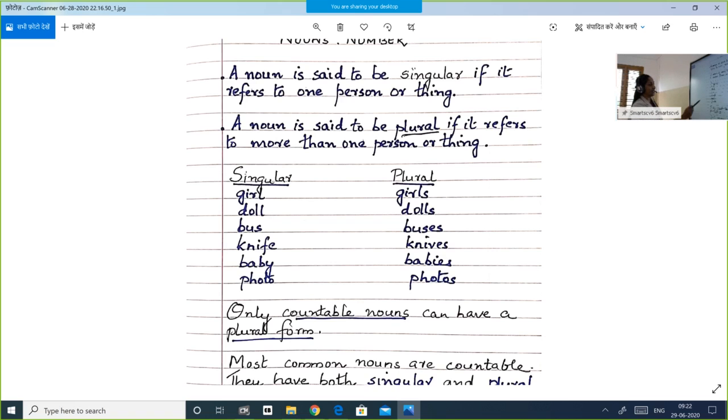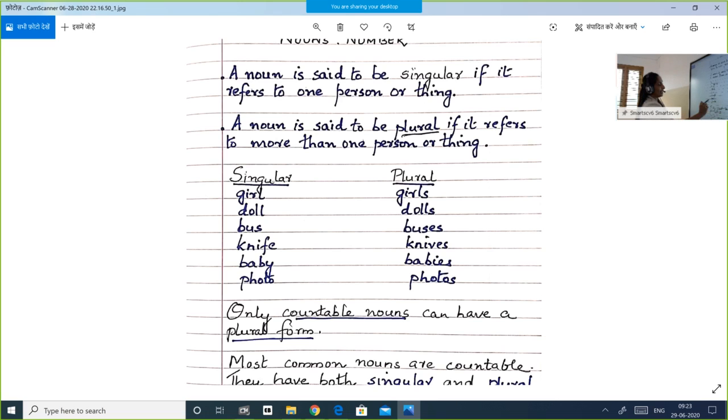Let us take some examples. Girl, when you change to plural, it becomes girls. Doll, dolls. Bus, buses. Knife, knives. There will be a change in spelling. K-N-I-F-E, knife, singular. When it becomes plural, K-N-I-V-E-S.